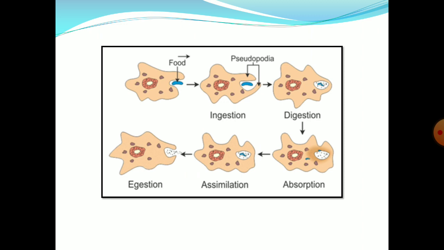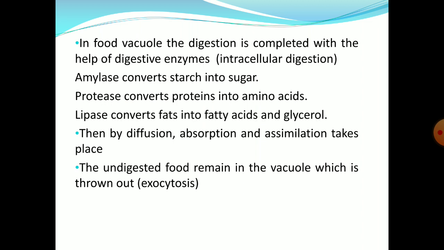In the given figure, it is about the process of nutrition in amoeba. Here you can see how food gets encircled by the pseudopodia. Now, in the food vacuole, the digestion is completed with the help of digestive enzymes. The digestion is taking place inside the cell, so it is called intracellular digestion.